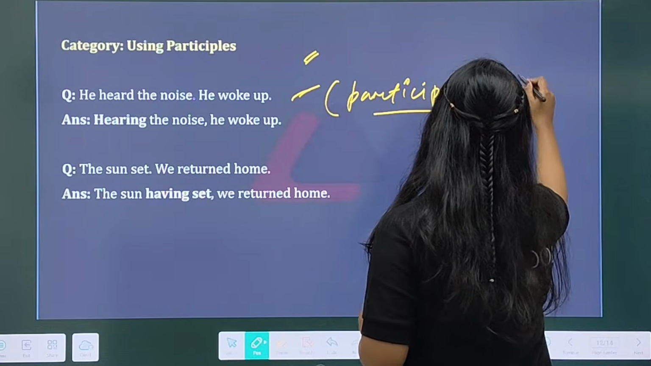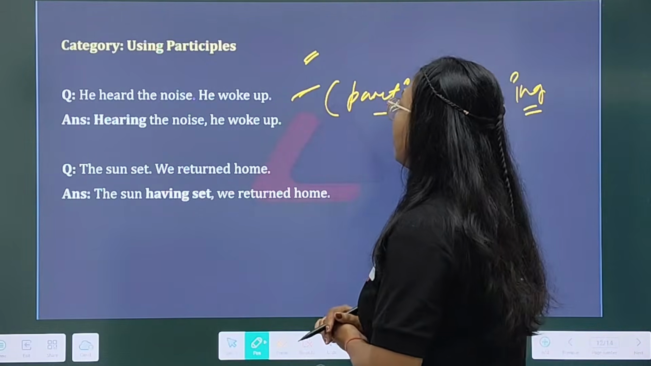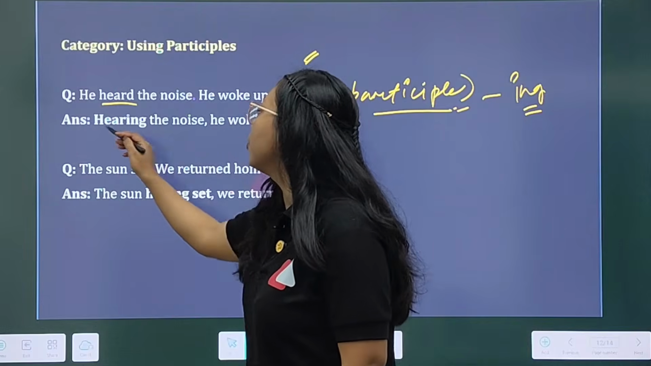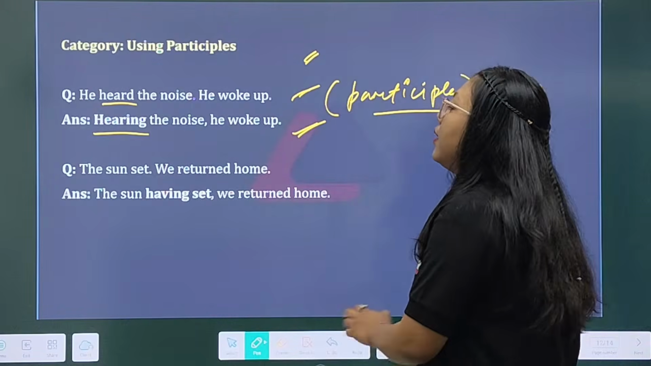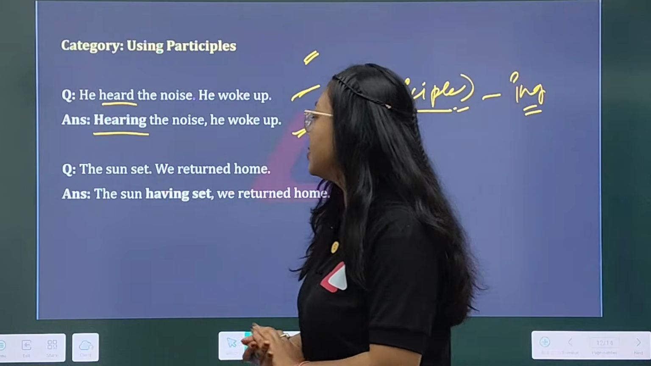Present participle, what is it? It is the -ing form of a verb, the fourth form of a verb. So here we have used the fourth form: hearing the noise, he woke up.